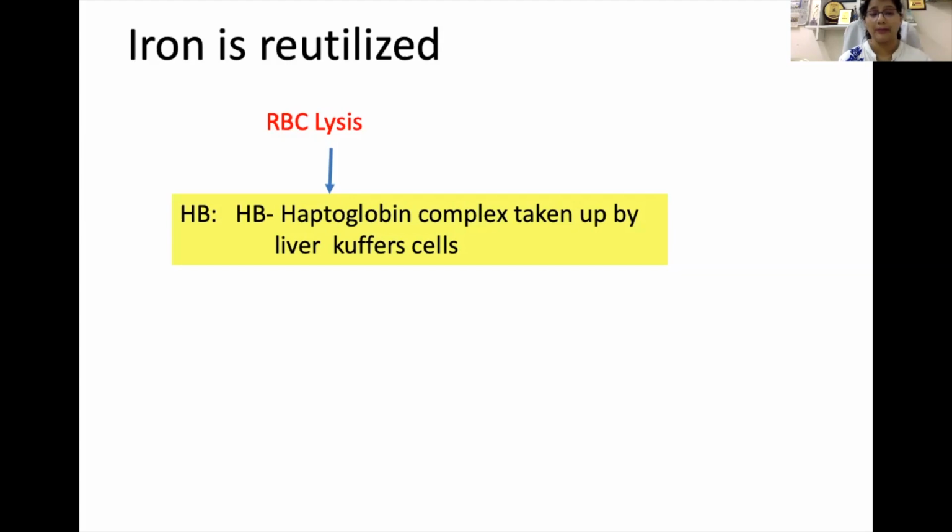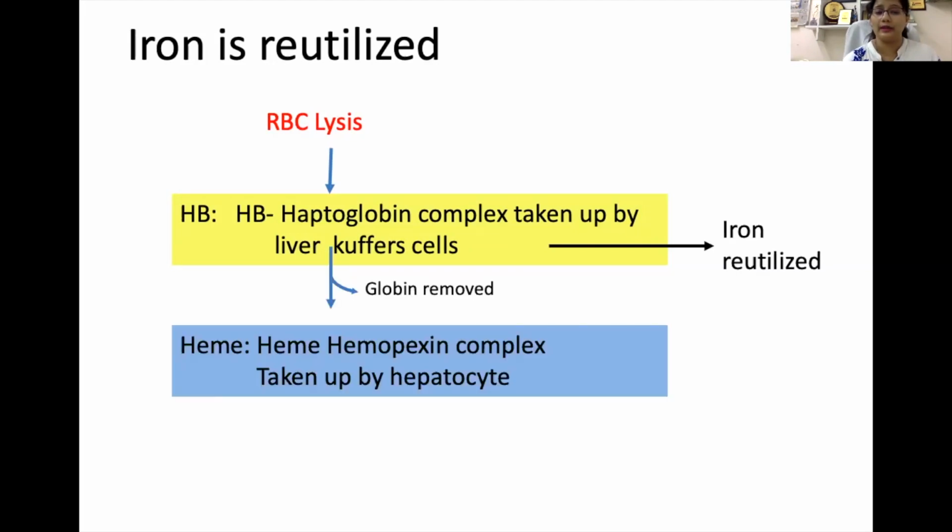Haptoglobin helps in the rapid clearing of hemoglobin from the cells, and this hemoglobin-haptoglobin complex is taken up by Kupffer cells and iron is reutilized there. In the second stage, once globin is removed, heme is formed. There is another protein known as hemopexin. The heme-hemopexin complex is taken up by hepatocytes, and again iron is reutilized here.